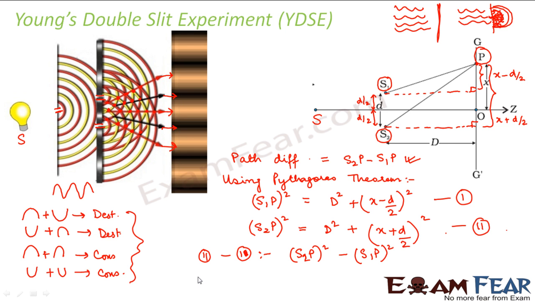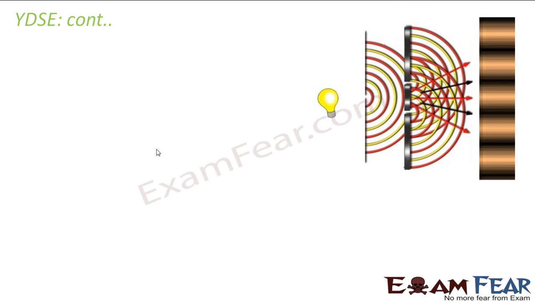So this gives D square plus (x + d/2) whole square minus D square minus (x − d/2) whole square. So D square will get cancelled.